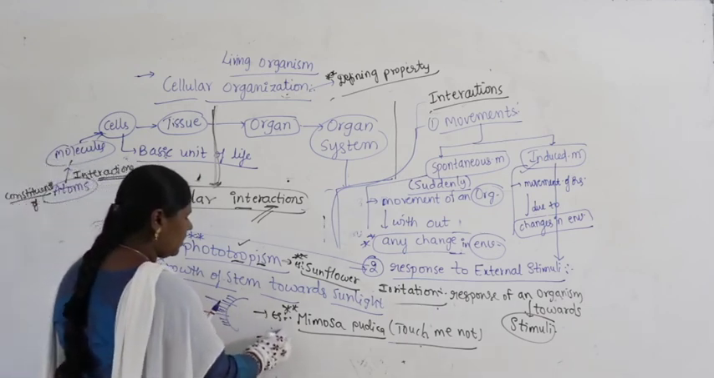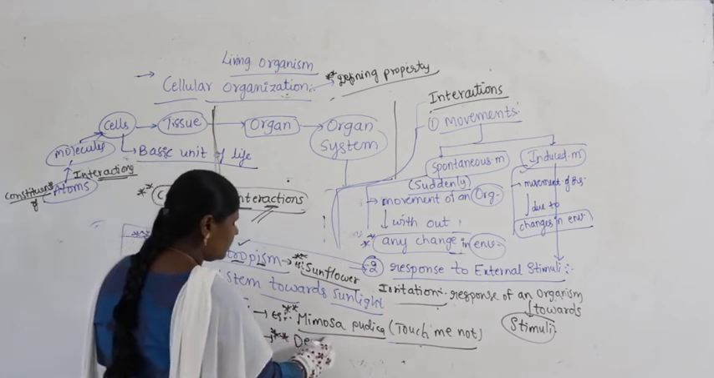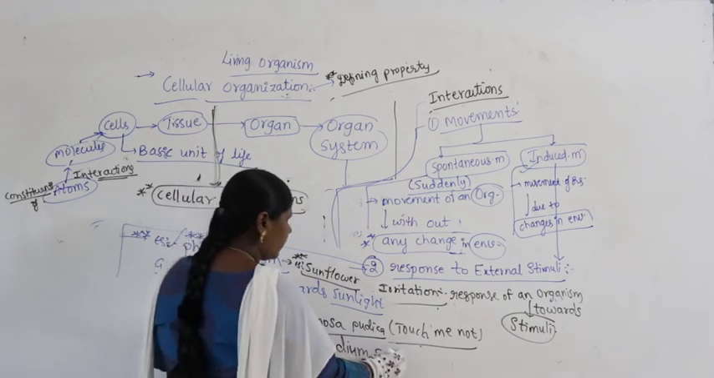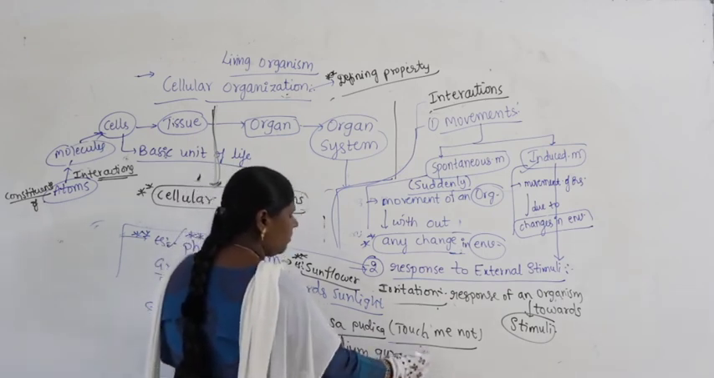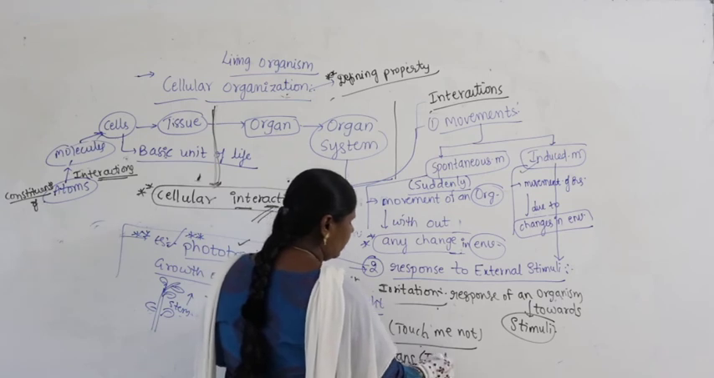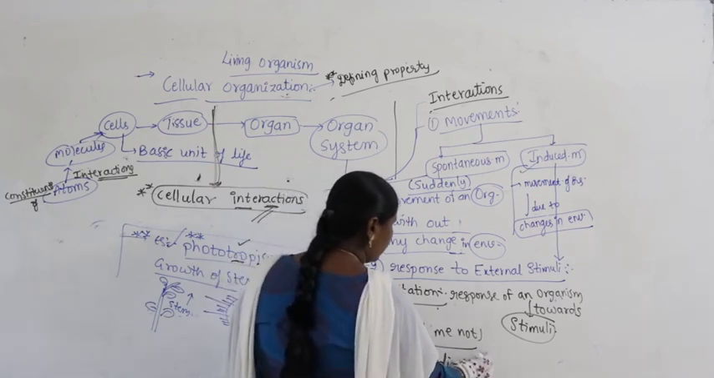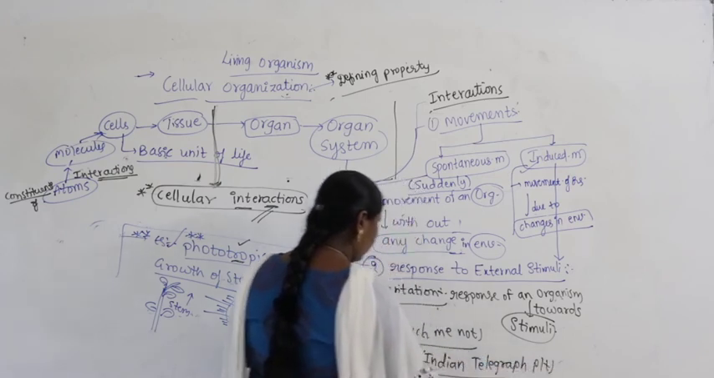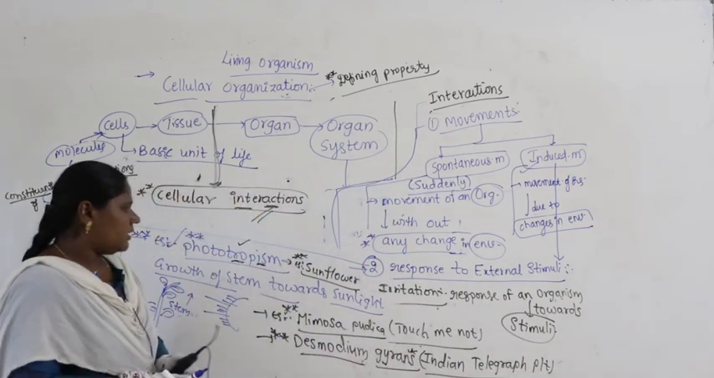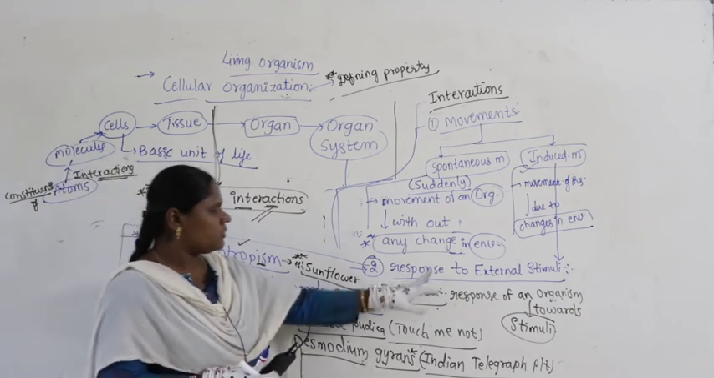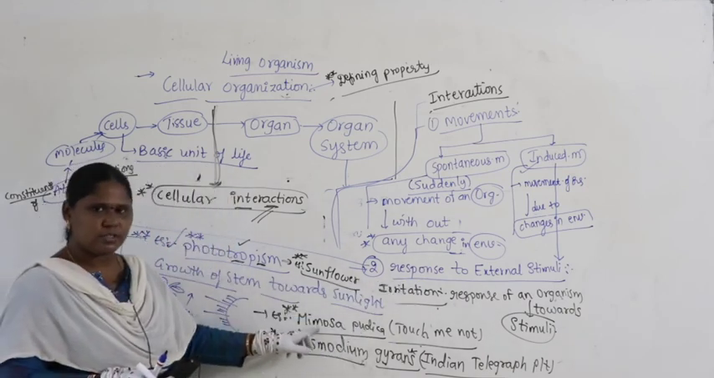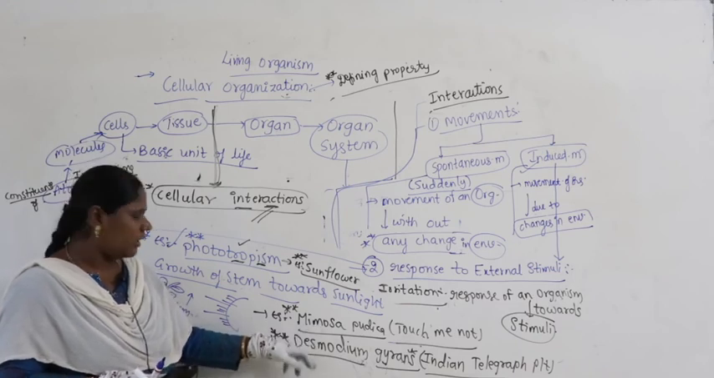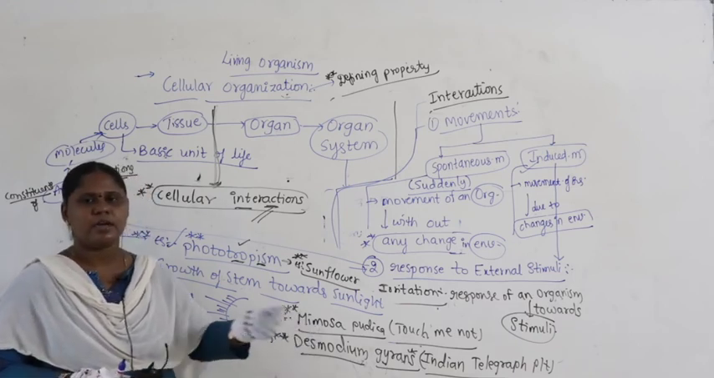And you can also take Desmodium gyrans. Even this is commonly called the Indian telegraph plant. So, there is another example, we are giving examples of response to external stimuli. If you touch Mimosa, it will show a response to the external environment, that is why it is called touch me not. Desmodium gyrans is called the Indian telegraph plant.